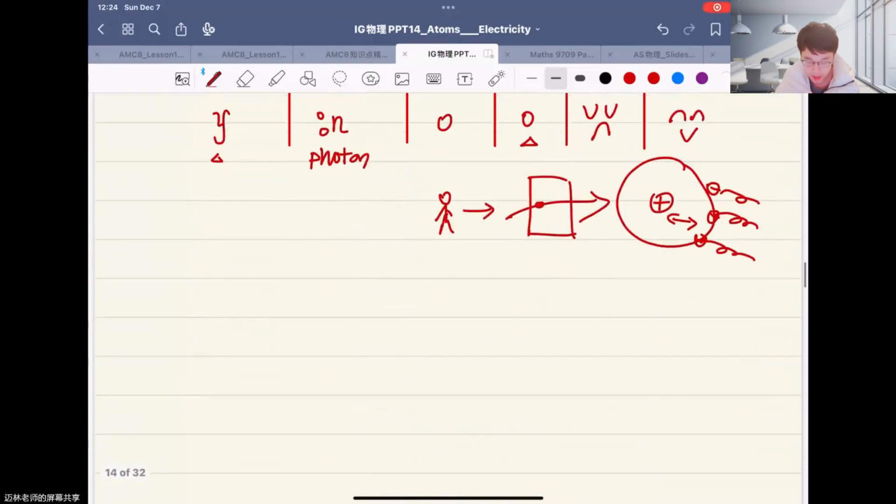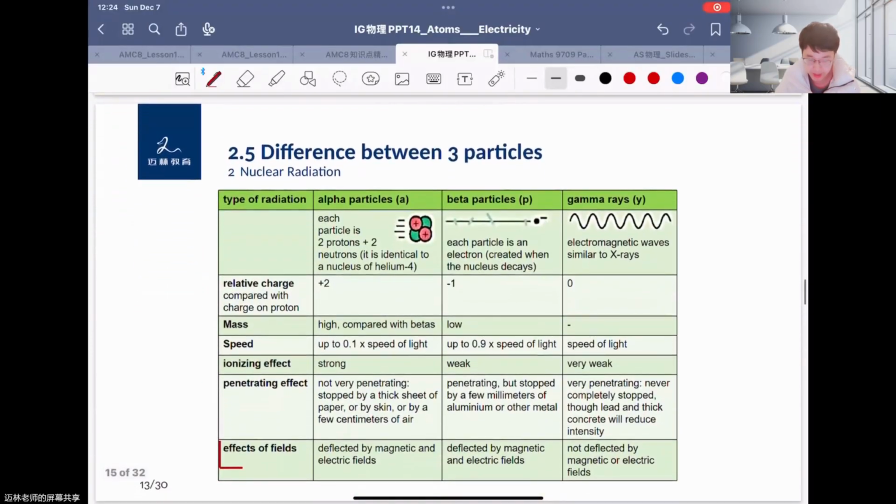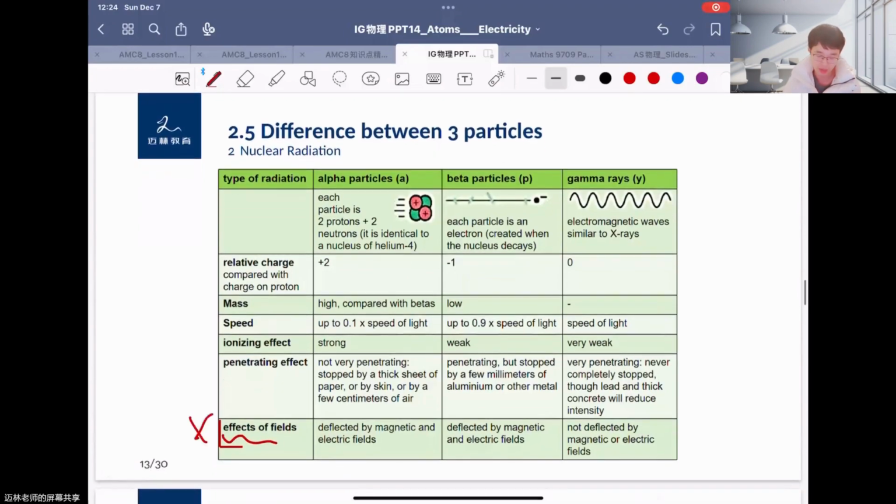Okay. So after that, here is a total table for you to understand gamma, alpha, and beta. Here is how they compare, with their charge, mass, speed, ionizing effect, penetrating effect, and even effects of the field. But remember that IGCSE doesn't require you to understand the effects of fields. So you just need to understand the mass, relative charge, ionizing effect, and penetrating effect. They are very important for you to master and to solve some problems.